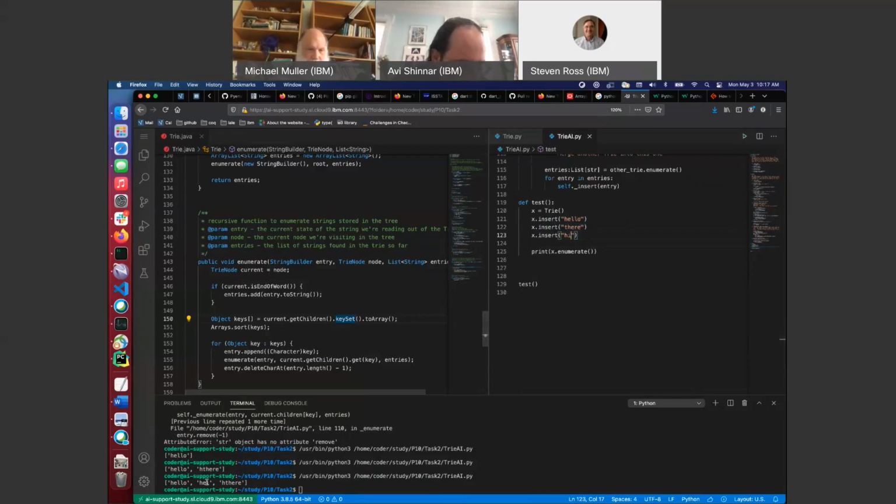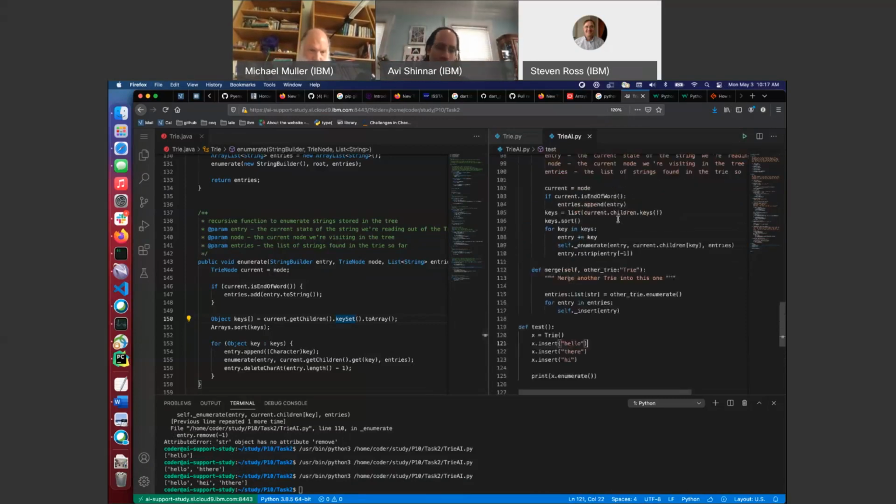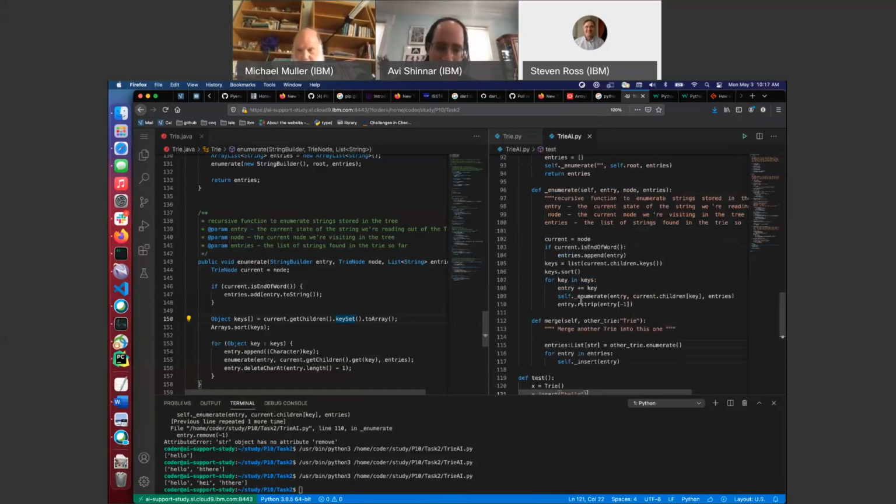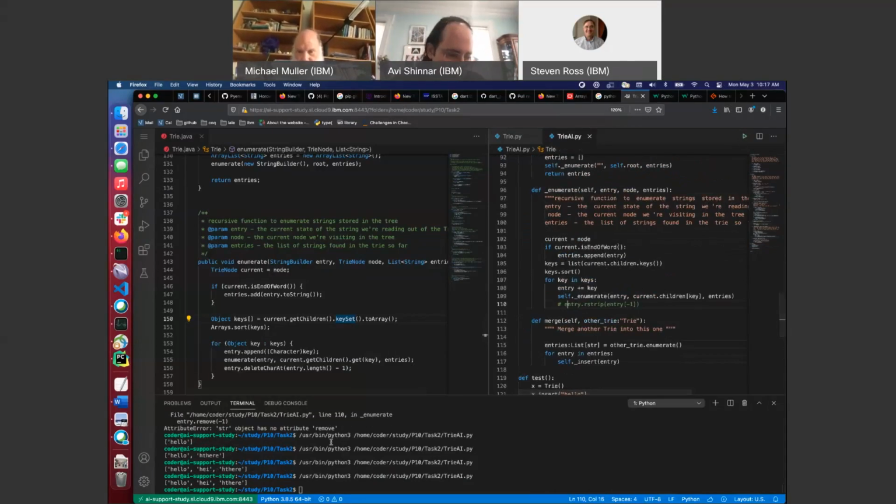Okay, so it looks like what's happening is we're adding an extra character in. So there's something wrong. Maybe this R strip actually. What happens if I comment it out? Let's see what goes on. The exact same thing. So this is the broken part. So entry equals entry. Let's try that.